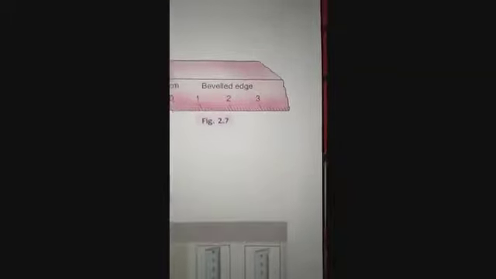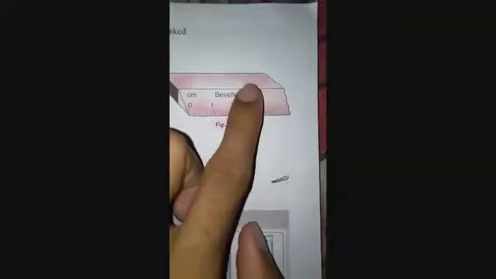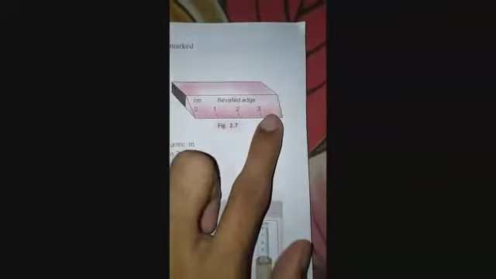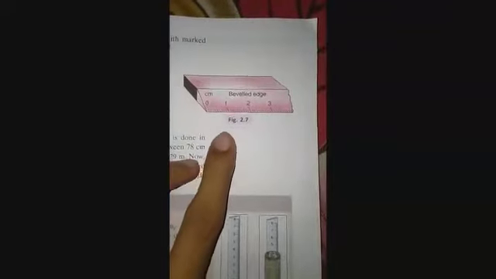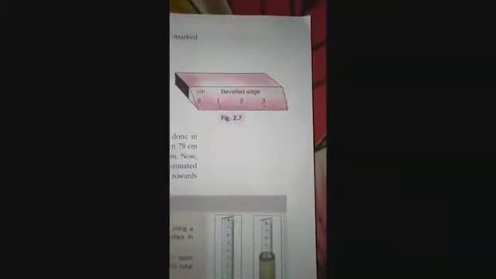In such a situation, an estimate is made. If the far edge of the block is more towards the 7 millimeter mark, then we write the length of the block as 5.7 centimeter. And if the far edge is more towards the 6 millimeter mark, then the reading is 5.6 centimeter.